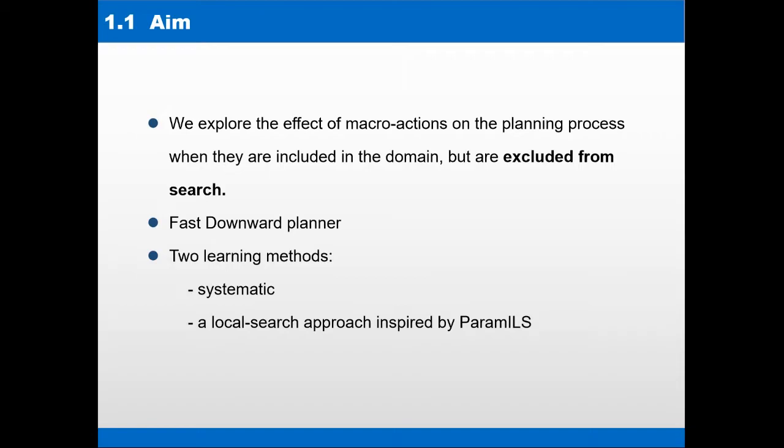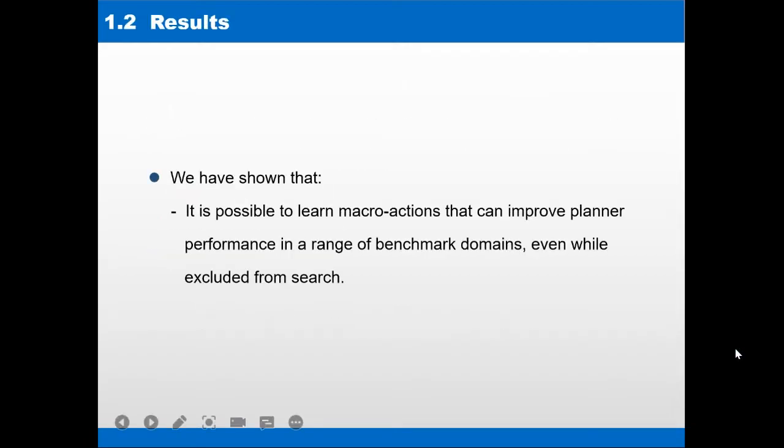In our paper, we have presented two learning methods. The first one is more of a systematic approach, while the second one is a local search approach inspired by ParamILS. Our paper has experimental results to show that it is possible to learn macro actions that can improve the planner's performance in a range of benchmark domains, even when macro actions are excluded from search.